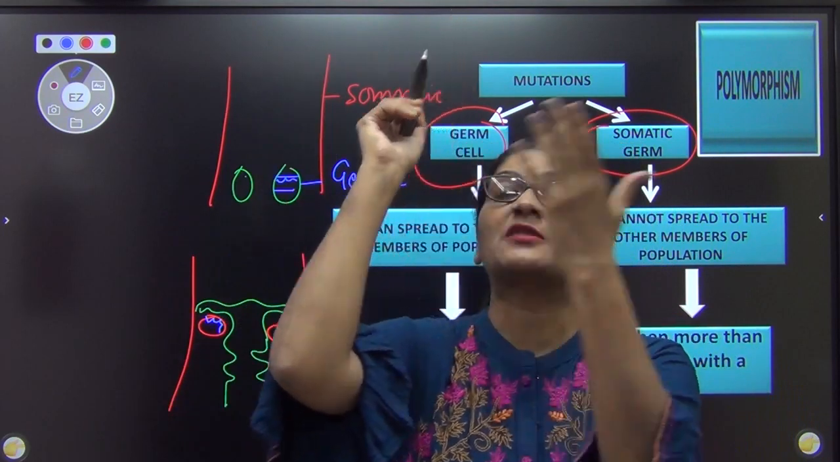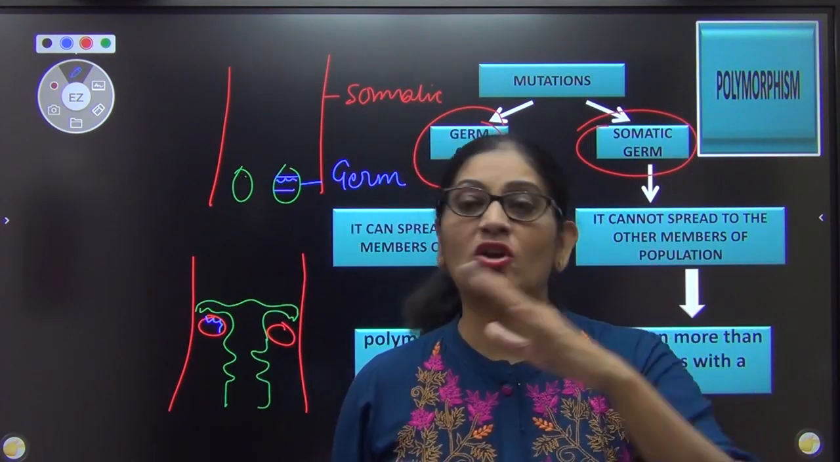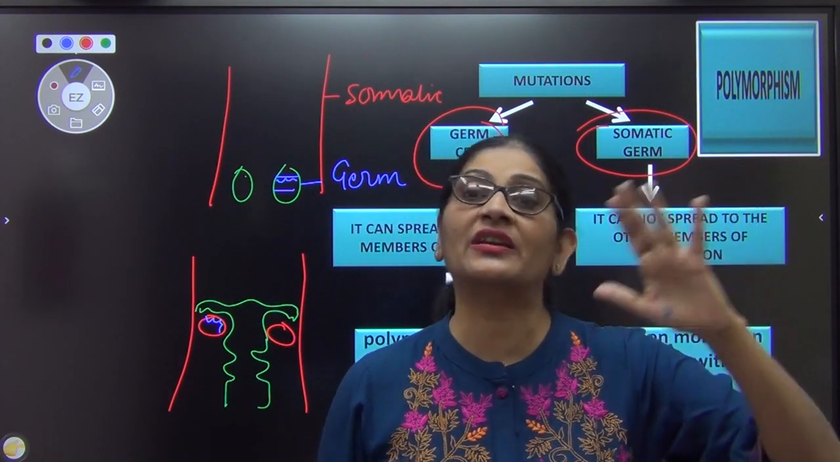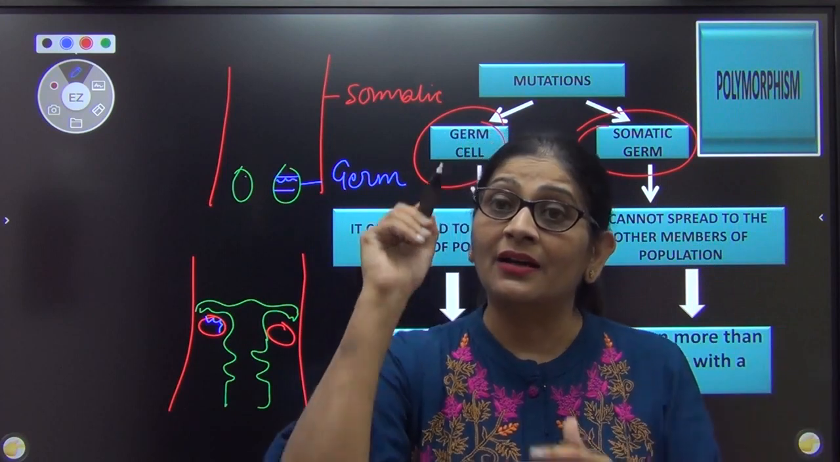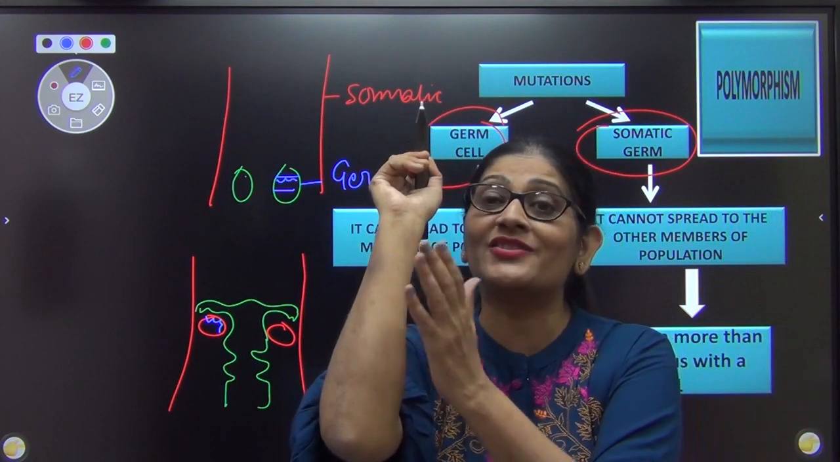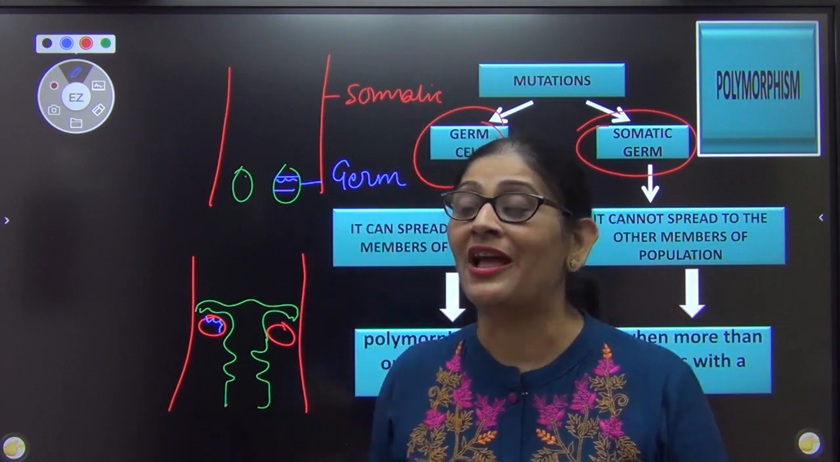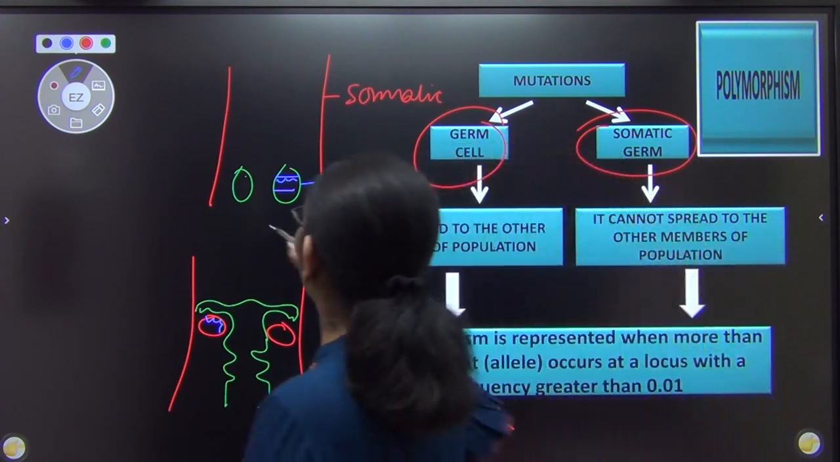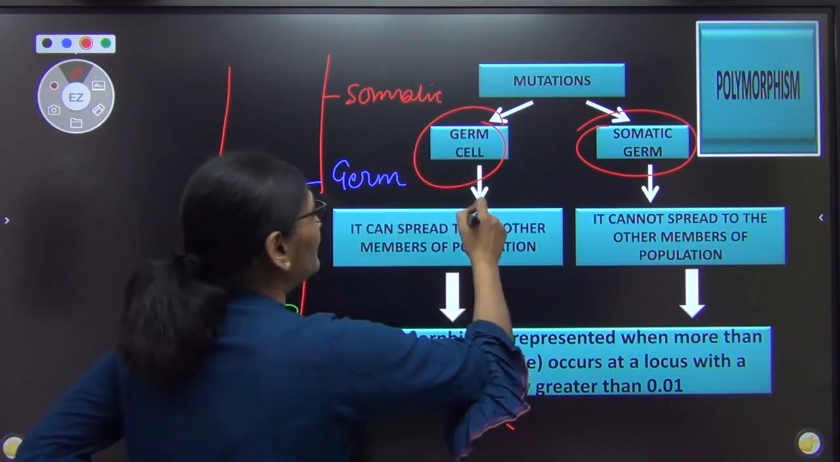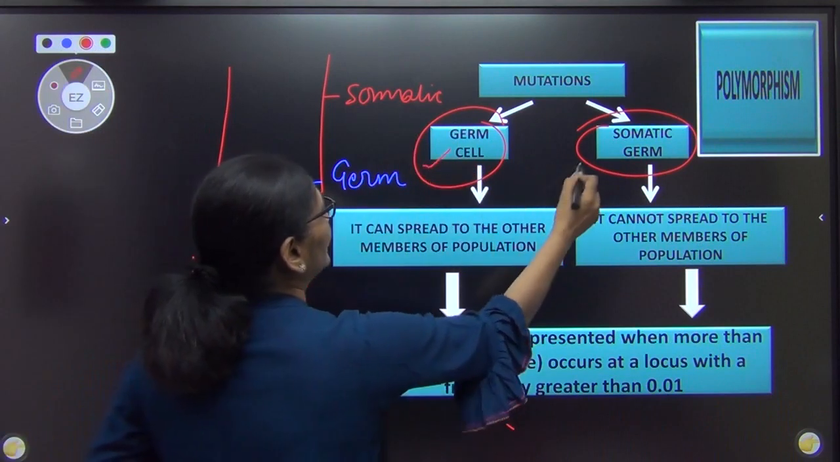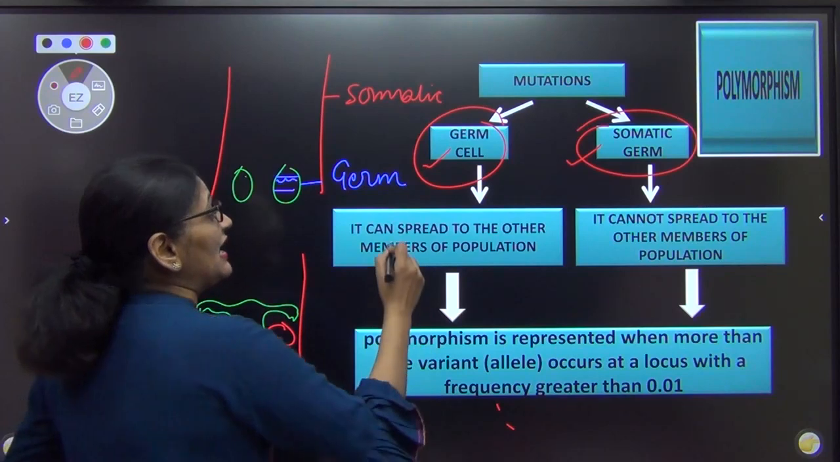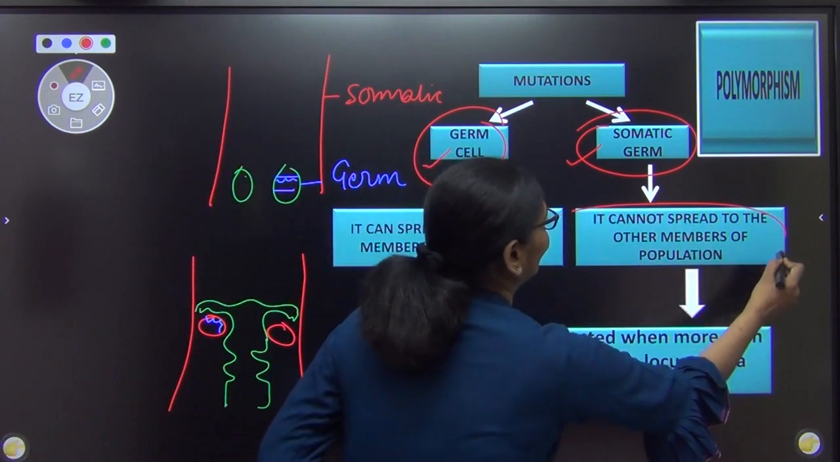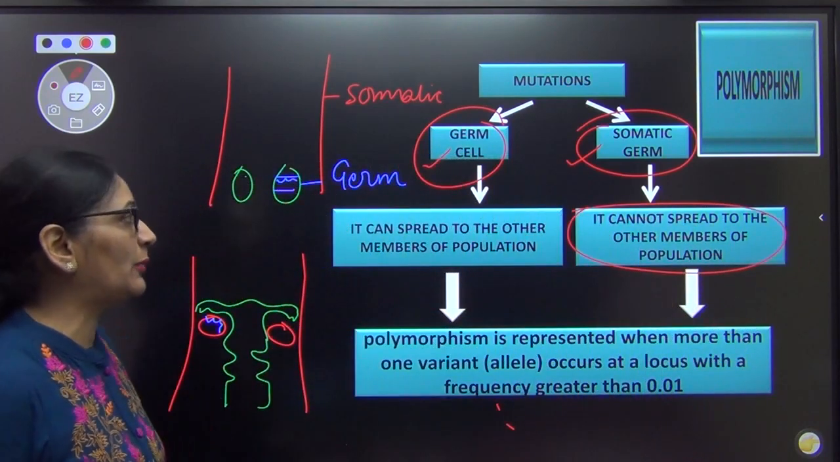If the mutation takes place in my somatic cell, it does not affect me, my viability. I am still alive, right? But I cannot pass genes of somatic cells to the next generation. I can pass only the genes of the germ cells, right? So that's what I'm trying to show you over here. Mutation can take place in your germ cell, it can take place in the somatic cell. If it takes place in the somatic cell, it cannot spread to the other members of the population.